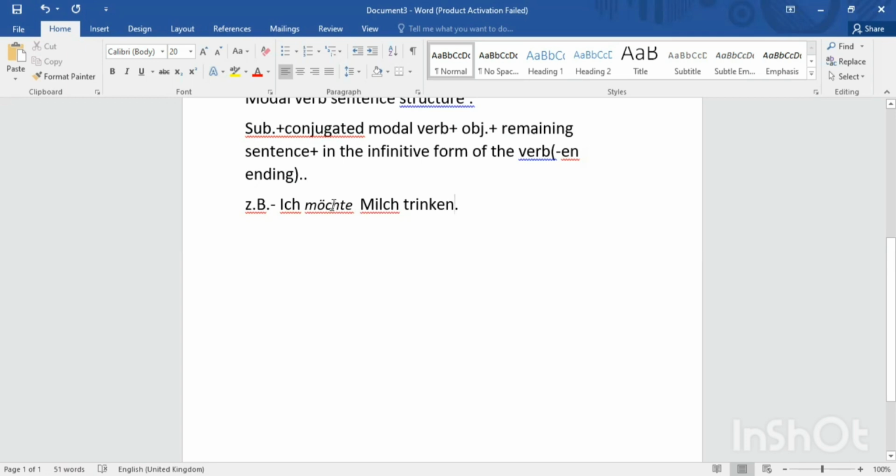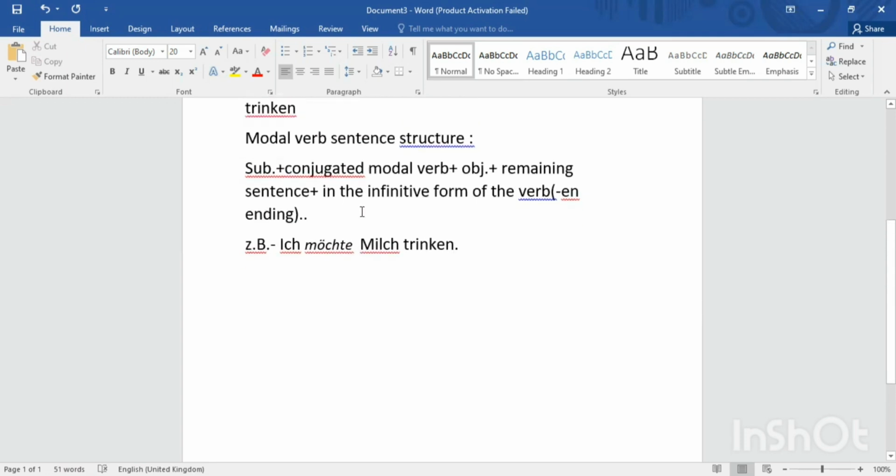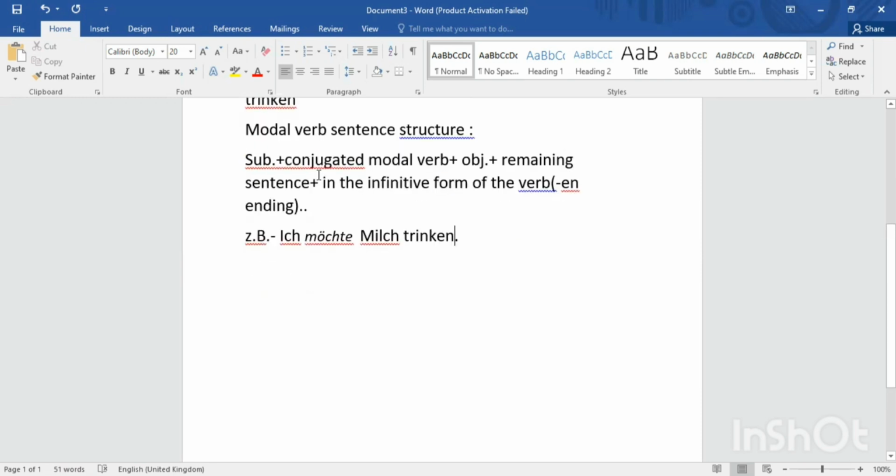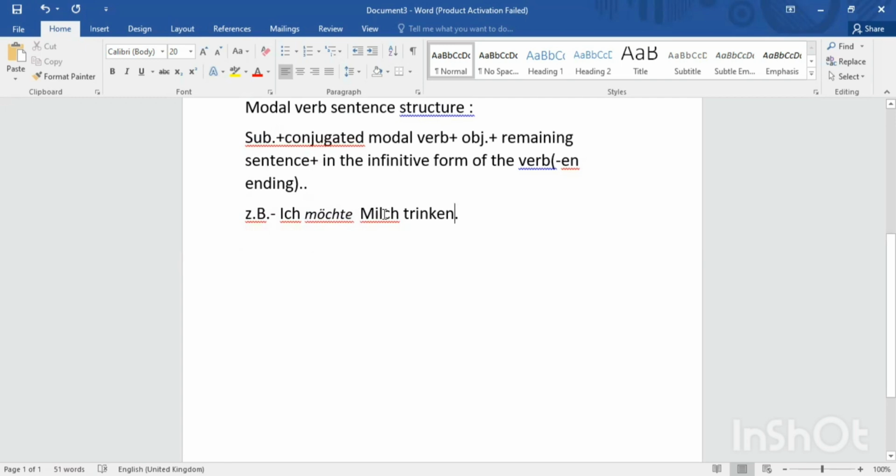The verb möchten will be conjugated according to ich: ich möchte, with the e ending. So, Ich möchte Milch trinken, with the object and the general verb, means I would like to drink milk. Möchten is for would like to and trinken is for drink. The rule here is that trinken comes at the end of the sentence with the en ending.